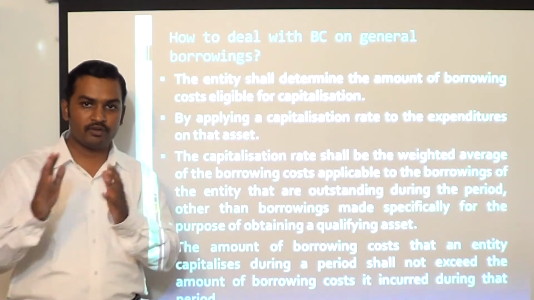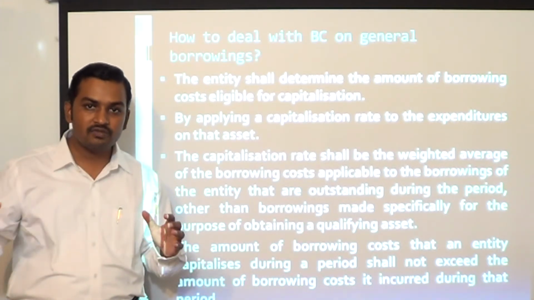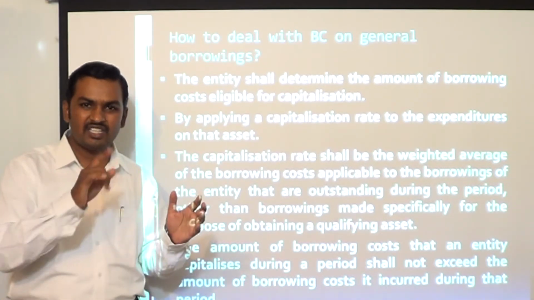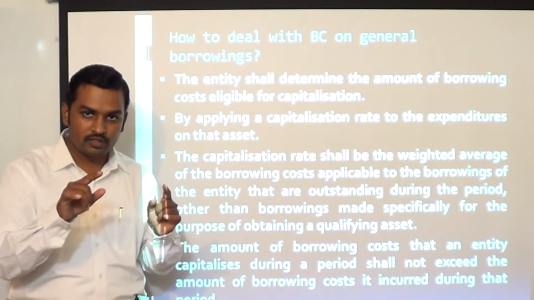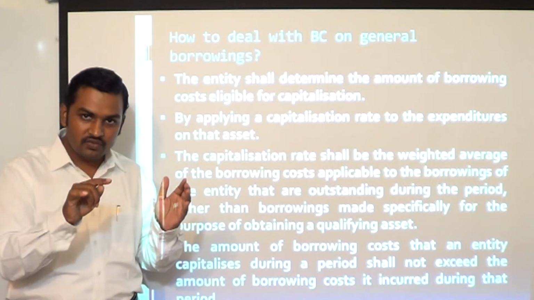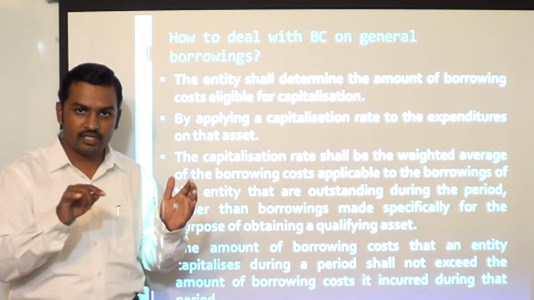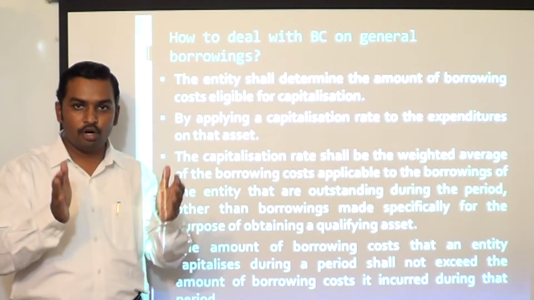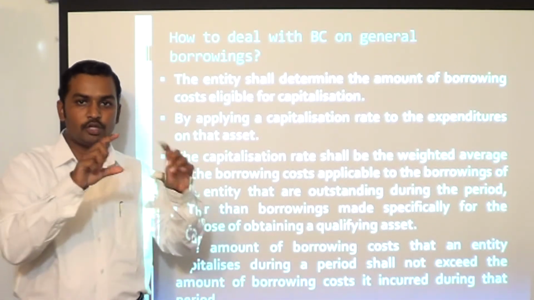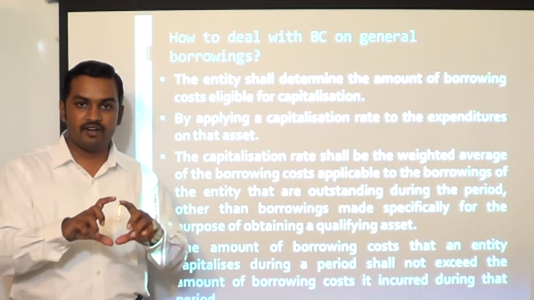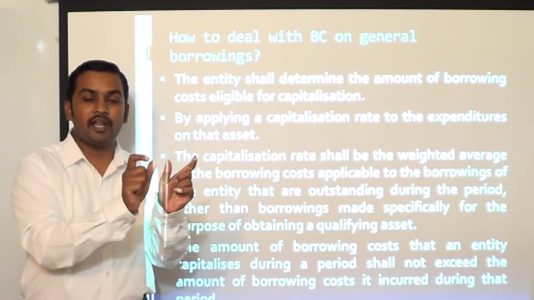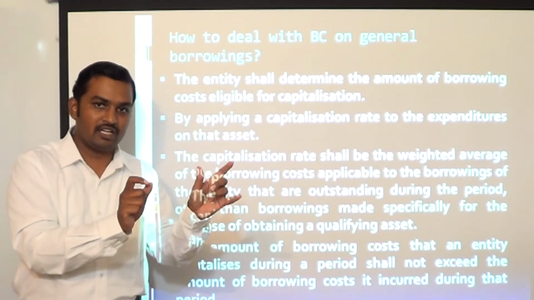Find out the amounts borrowed from various sources and for how many months they were outstanding. Multiply each amount of borrowing with the time weighting factor, that is, the number of months it was outstanding during the year divided by 12. Take a sum, and you will get the weighted average borrowing. The numerator should be the total borrowing cost incurred for the year, divided by weighted average borrowing, and you will get the weighted average capitalization rate. This capitalization rate should be applied to the average carrying amount of the asset.